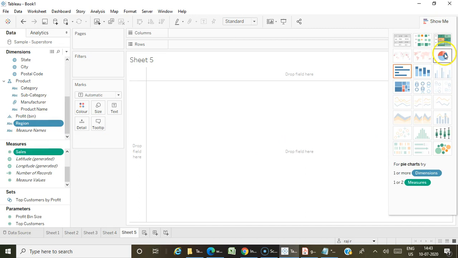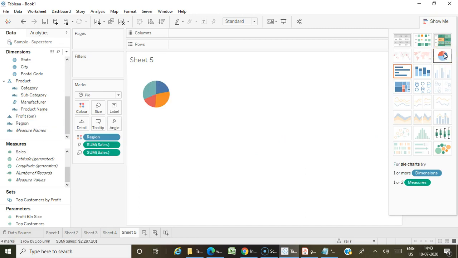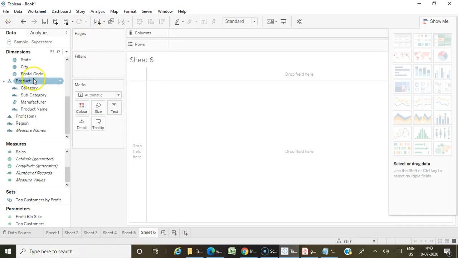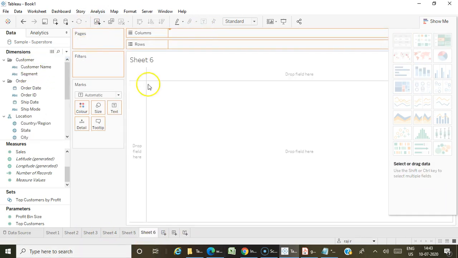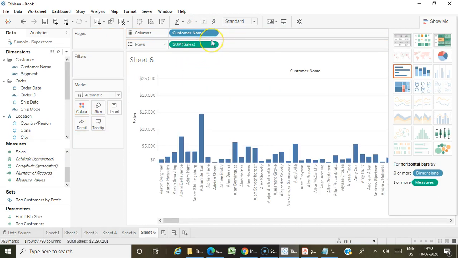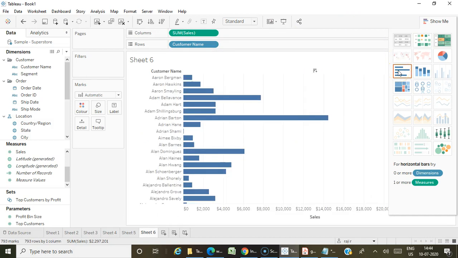Then the pie charts, which are proportional graphs. We have the different bar graphs, so you have the normal bar graphs. Any visualization which you are going to use for ranking from the highest to lowest or lowest to highest, bar graphs are the most suitable graphs. Okay, so you can use either a vertical bar graph or a horizontal bar graph.